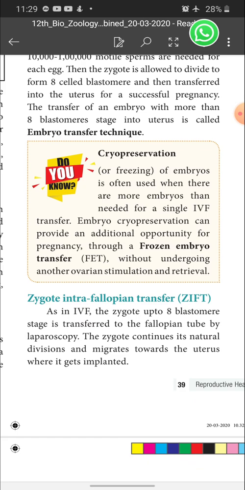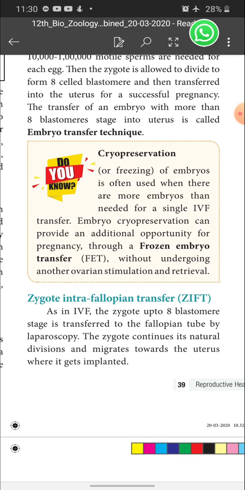That is zygote intrafallopian transfer. Intrafallopian means within the fallopian tube. What are they transferring into the fallopian tube? They are transferring the zygote into the fallopian tube. As in IVF, the zygote up to the 8 blastomere stage is transferred to the fallopian tube by laparoscopy. The zygote continues its natural division and migrates towards the uterus, where it gets implanted.